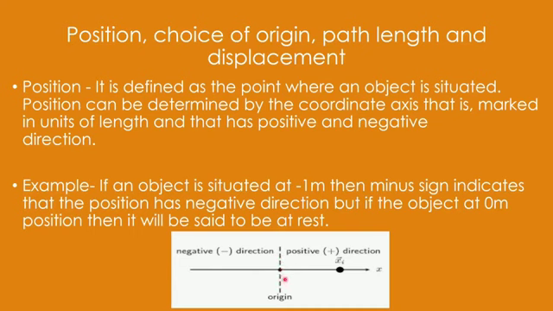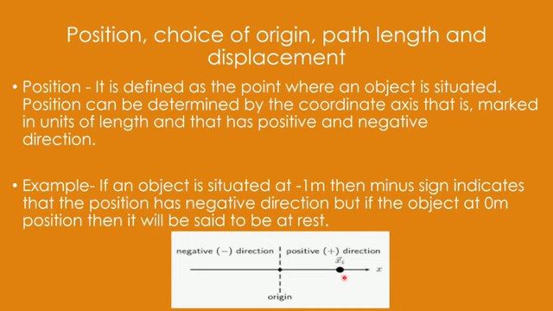When I am moving to the right side, that is taken as the positive direction. When I am moving to the left side, it is always taken as the negative direction. This convention is clear to you because you do it in mathematics also: on the right it is taken as positive, on the left as negative.